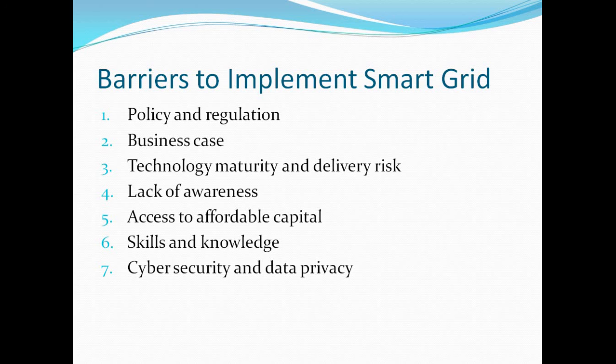Then we also need employees, that is, skilled and knowledgeable employees. They also require internet connectivity with cyber security and data privacy. These are the barriers, and these barriers can be overcome with the help of advanced technology to develop the countries with the help of a smart grid system.